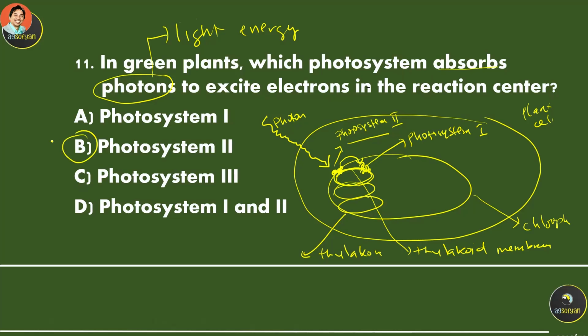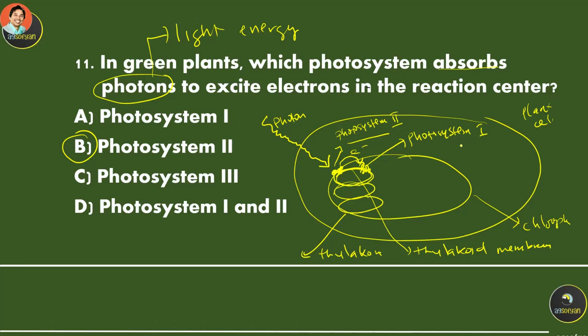So maybe you're confused why it's not 1 first and then 2. The reason is that the first photosystem found was photosystem 1. And then they found that there is another photosystem that actually absorbs the light, and they gave it the name photosystem 2. And basically the function is photosystem 2 first will absorb the light and then transfer that energy or electron into photosystem 1.